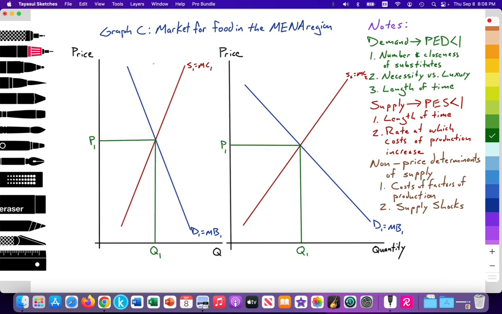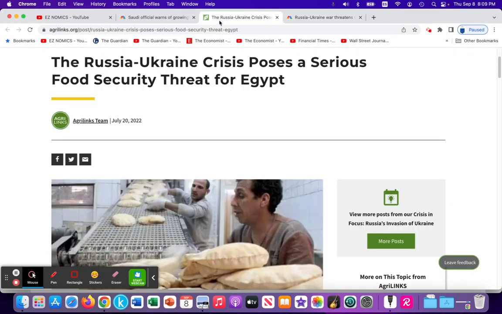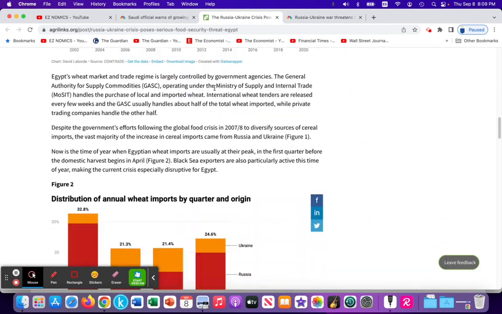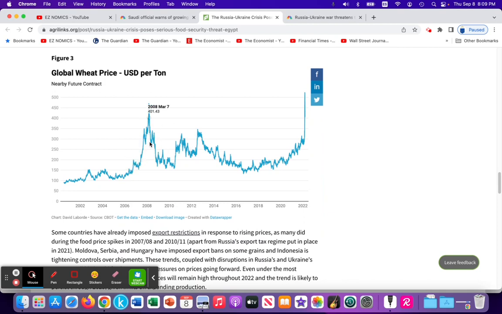Now, higher level students must understand that commodity prices, such as food, have inelastic demand curves and inelastic supply curves, which explains the volatility of those prices. And this article highlights that volatility down here. So we look at this graph and we see that food prices change quite a bit, quite dramatically. And these dramatic changes in price is a result of the inelasticity of the demand and inelasticity of the supply curve.